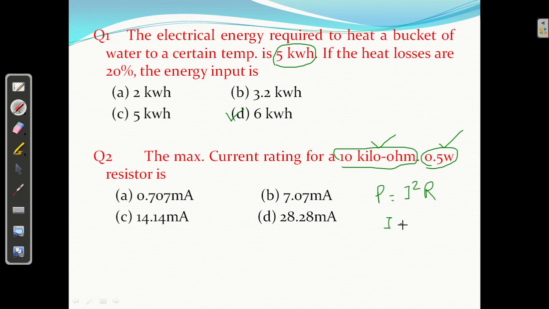So what is the value of the current rating? I equal to the square root of P by R. From here you can use the calculator. P is 0.5 divided by R, 10 kilo ohm, 10,000, and take the square root of that. I am getting 0.007 ampere, which means 7.07 milliampere. So this is the maximum current rating.